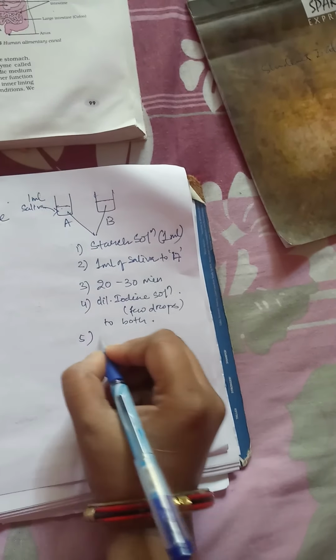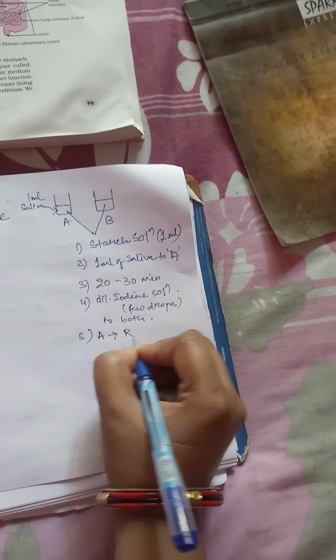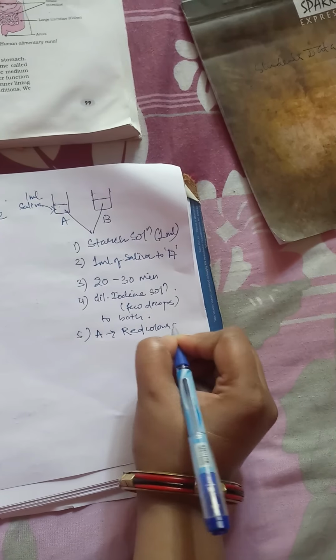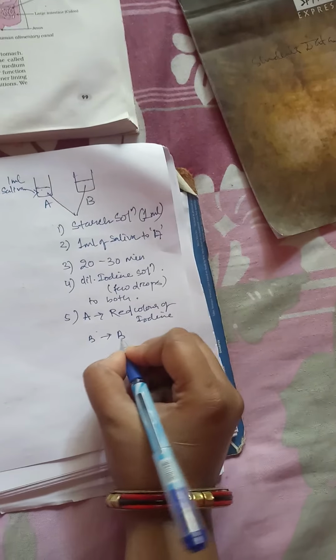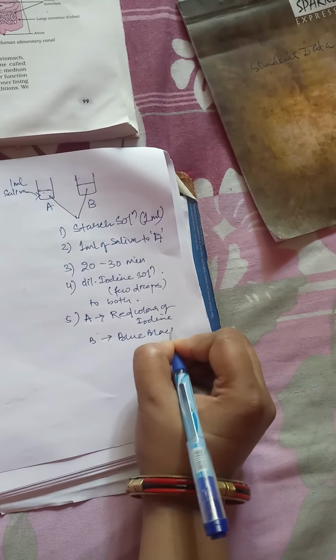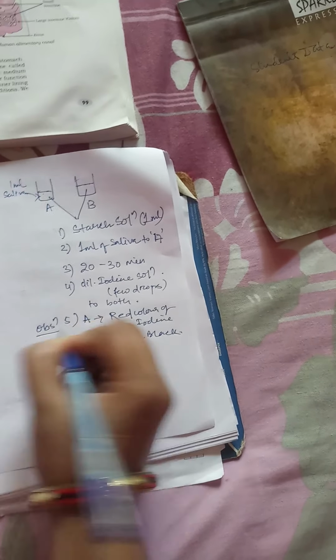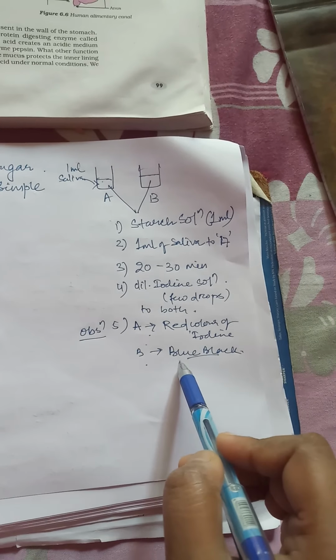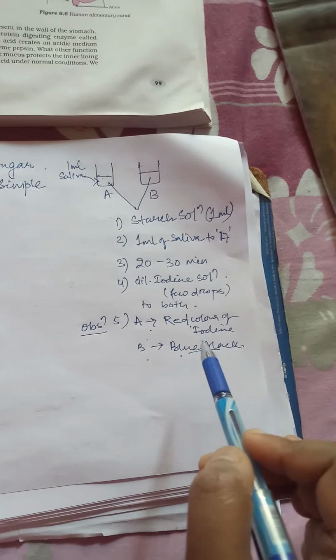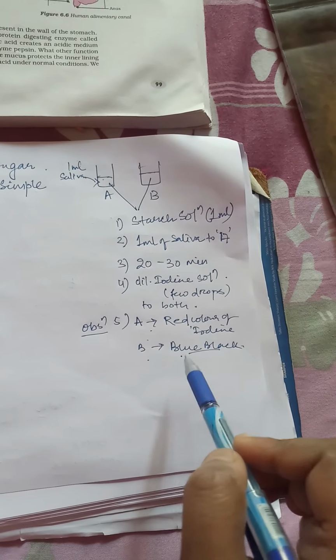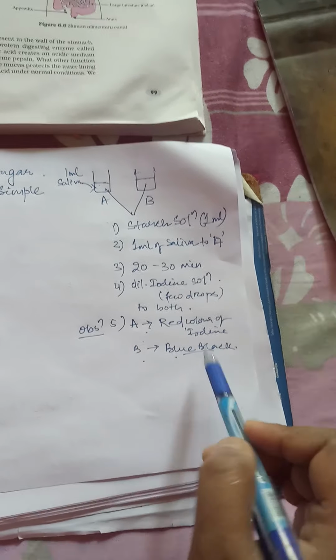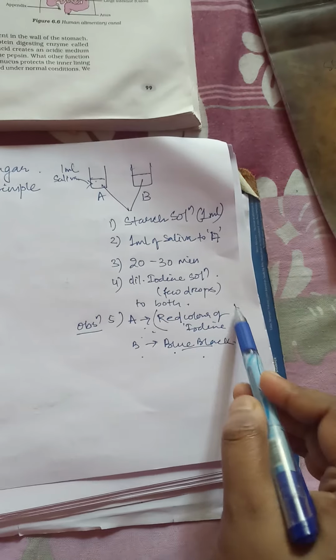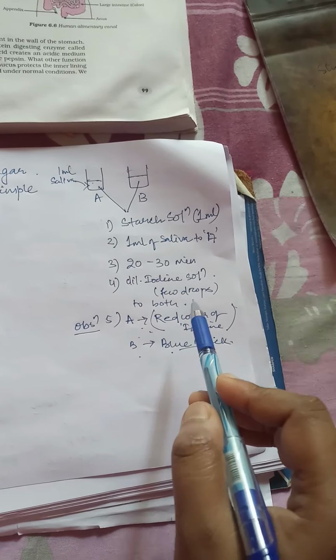And our observation will be that test tube A shows the red color of iodine and test tube B shows blue black. This is the observation. Now why does this happen? As we all know, starch reacts with iodine to form a blue black color. But in test tube A there was no blue black color. That means starch was not there.